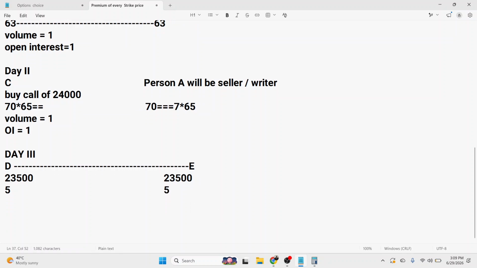In this case, volume would be 5 and open interest will be 6, because 1 was already there. Open interest would be 6 now, because one new buyer and one new seller come in the market, and they make a fresh contract, 5 fresh contracts in the market. So open interest is increased by 5. Earlier it was 1, now it will become 6. And because 5 new contracts were added today, the volume would be 5.